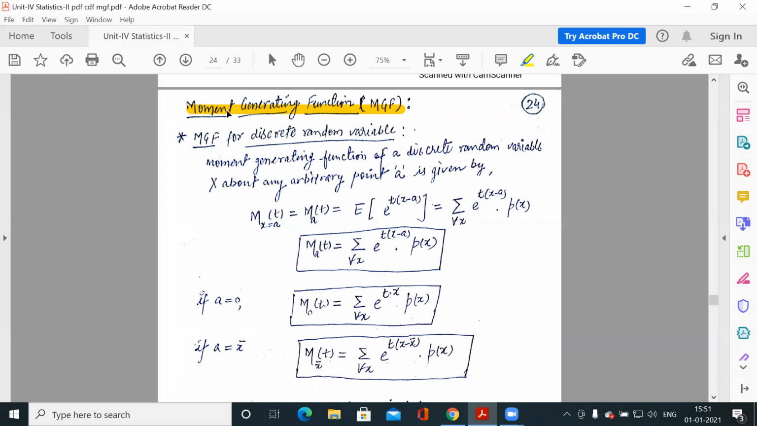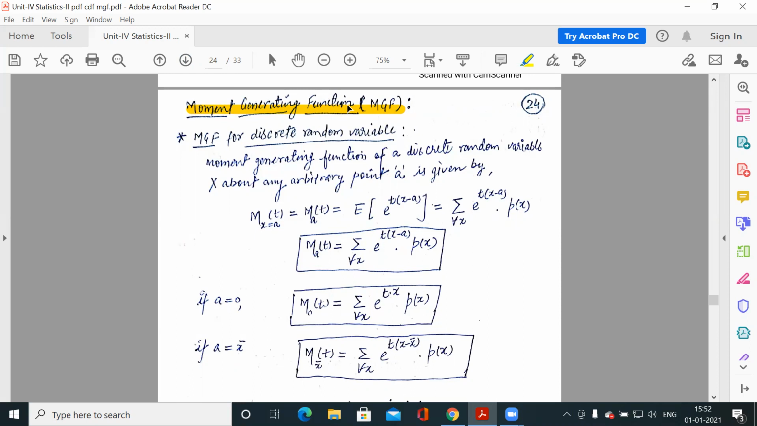Now, moments we have already studied. The next topic is the moment generating function. What is the function through which we can generate all the moments of any distribution? Because through moments we can tell the mean, standard deviation, variance, skewness and kurtosis for any particular distribution. If we know the moments, that means we know the whole distribution. So it is very important for any particular distribution.